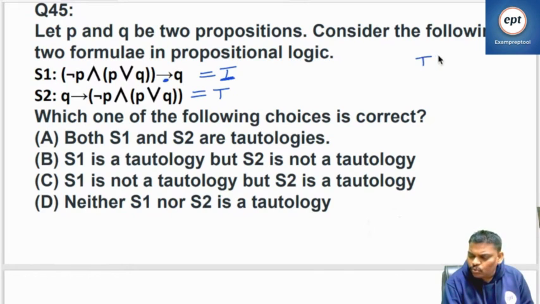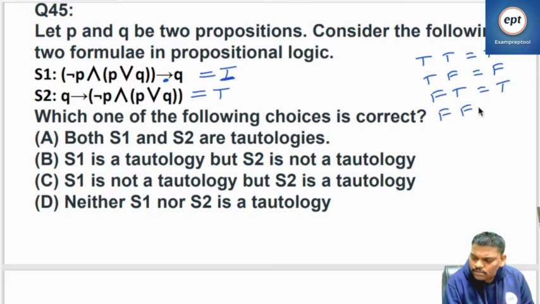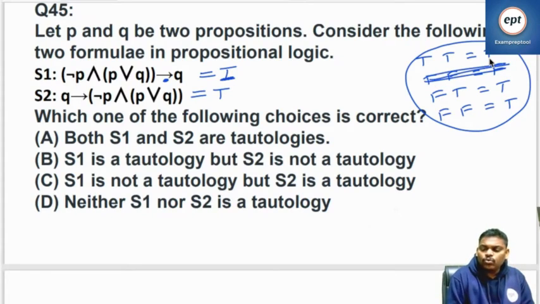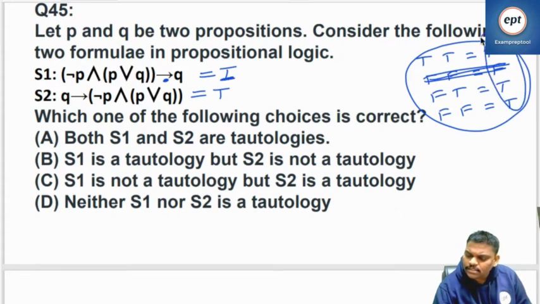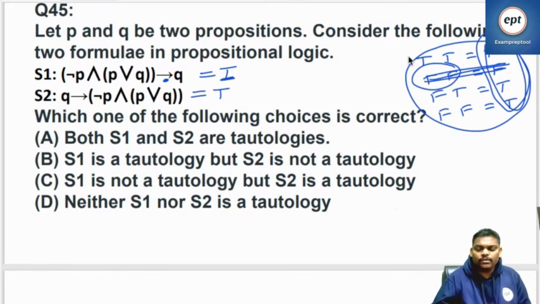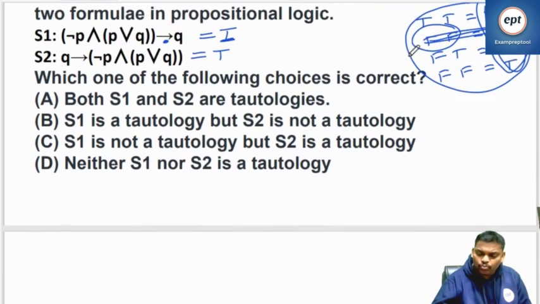See the implication table: true true true, true false false, false true true, false false true. If you want to show the implication is a tautology, this combination must not arrive. You have to close this combination, then only you will get a tautology. That means we have to avoid the TF combination. How to prove it? Very simple.